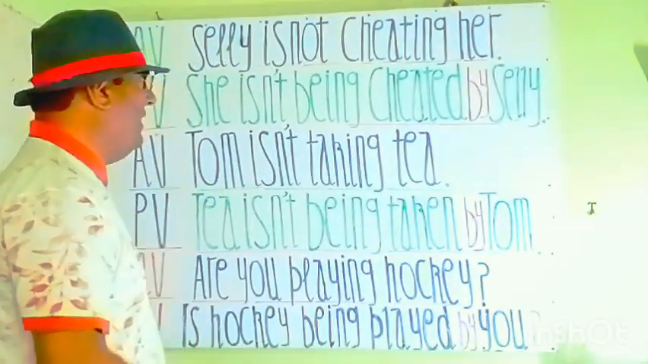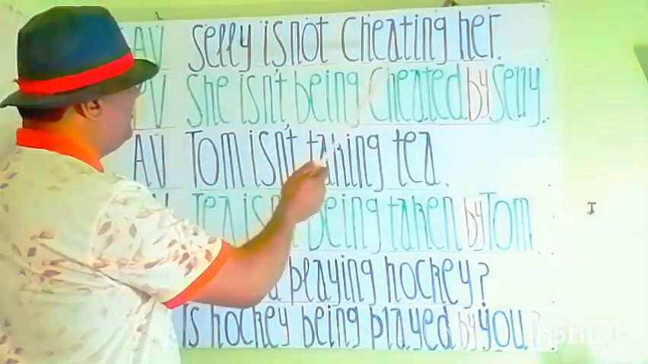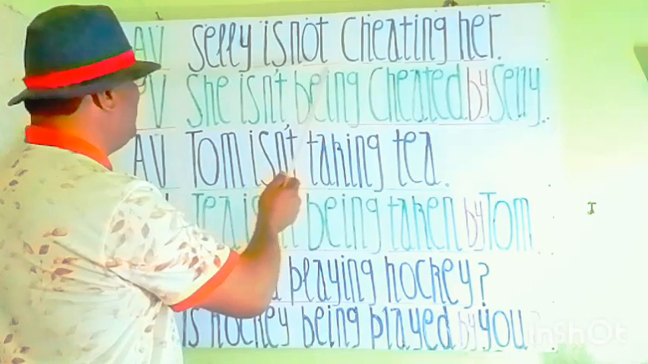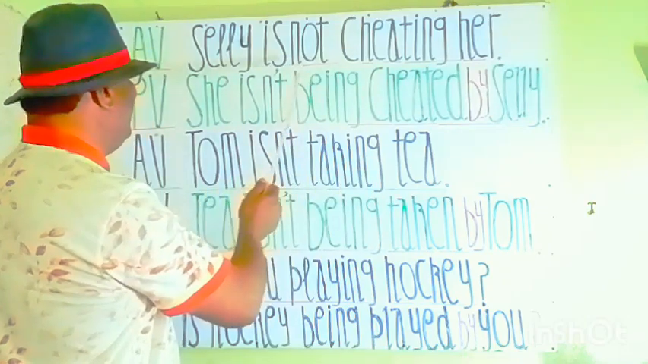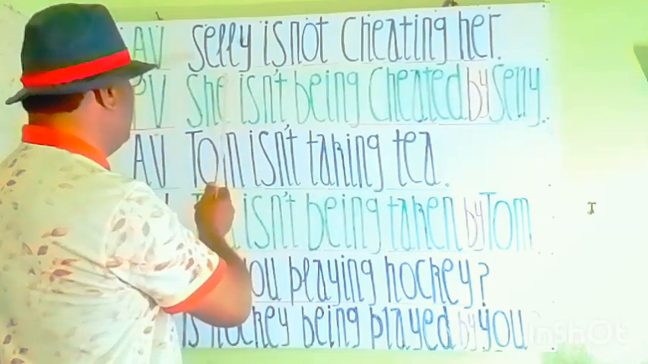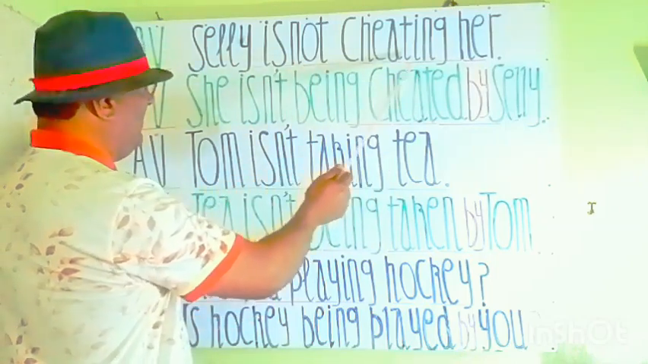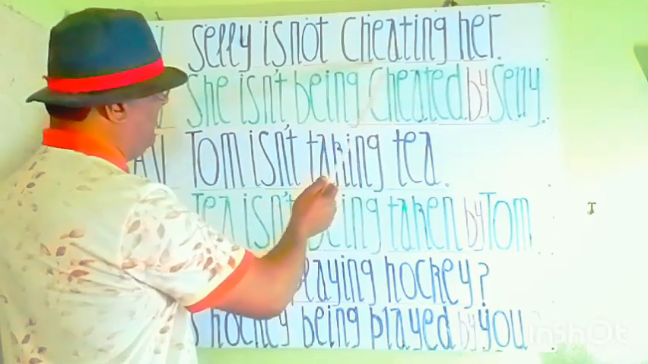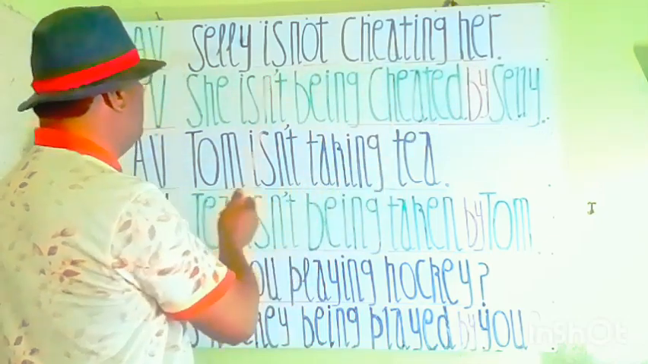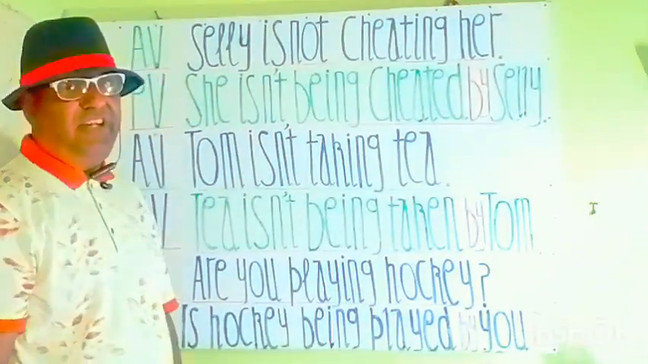Here, my students, the first statement we have, you see, in active voice is: Sally is cheating her. Sally is not cheating her. Sally isn't cheating her. Sally is a subject, is a helping verb, not is for negative sign. Cheating is a principal verb and her is an object. So you see, Sally is not cheating her.